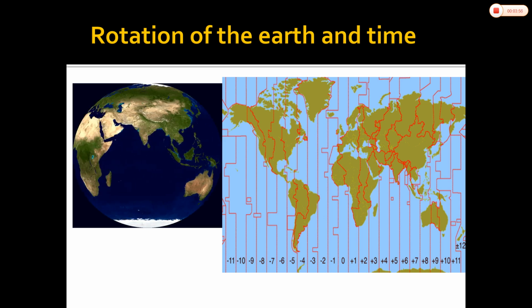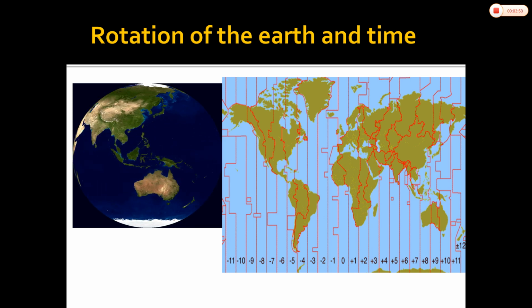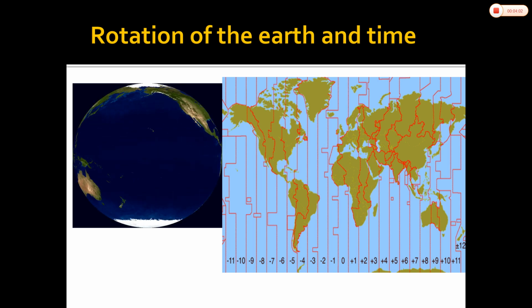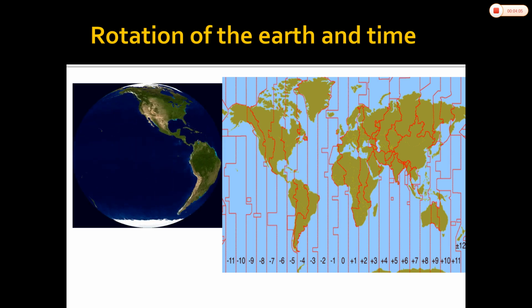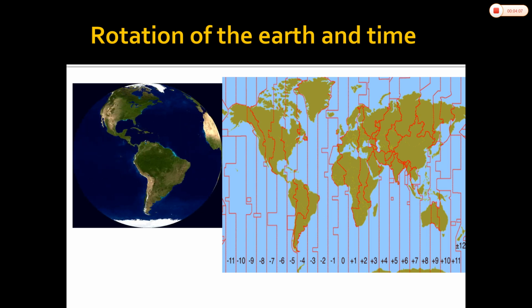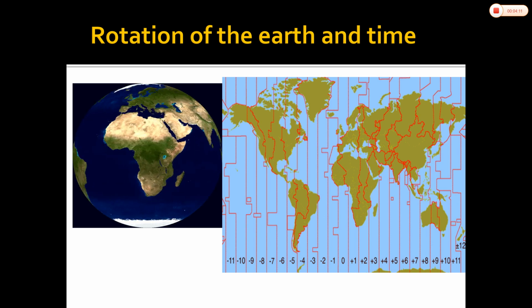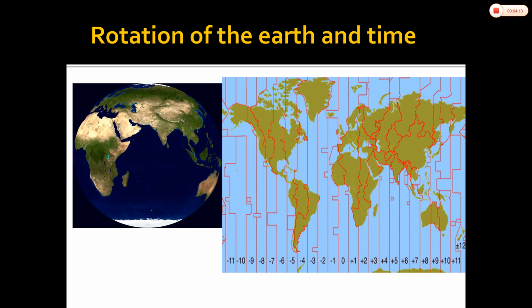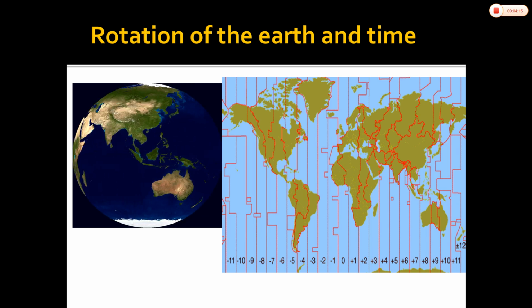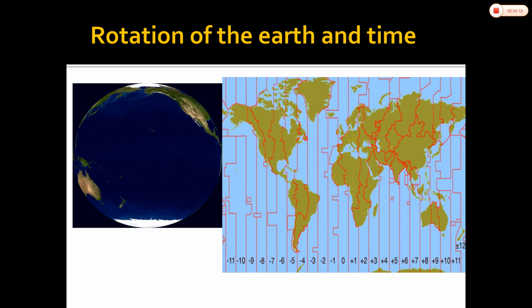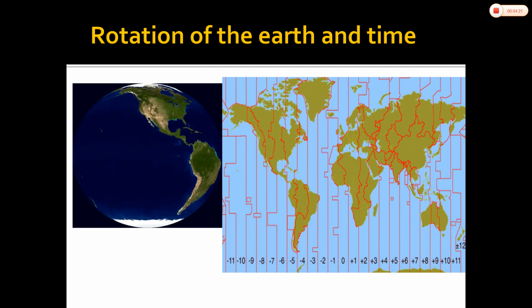The earth rotates 360 degrees in about 24 hours, which means 15 degrees an hour, or 1 degree in 4 minutes. Thus, when it is 12 noon at Greenwich, the time at 15 degrees east of Greenwich will be 15 into 4, which is equal to 60 minutes.